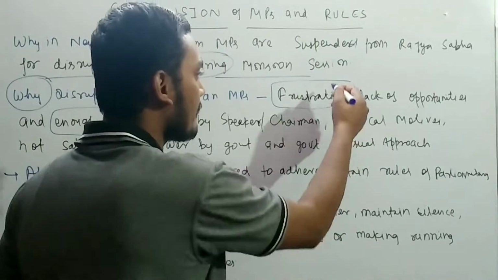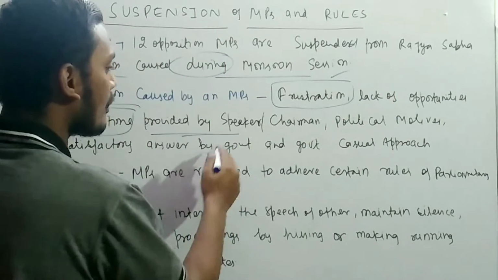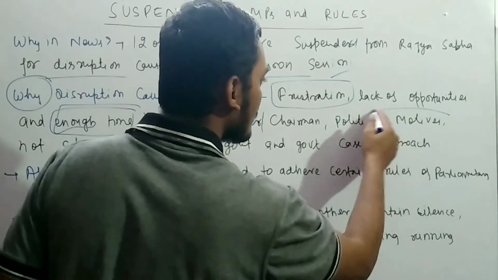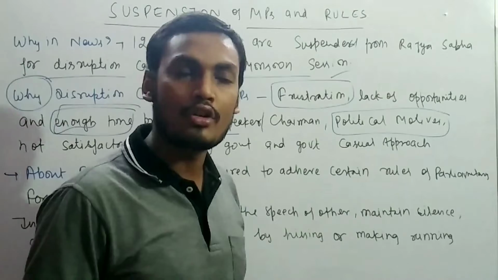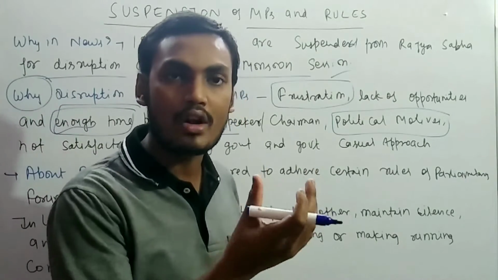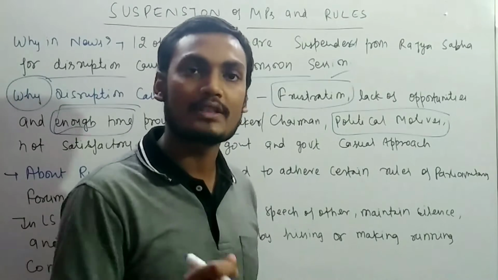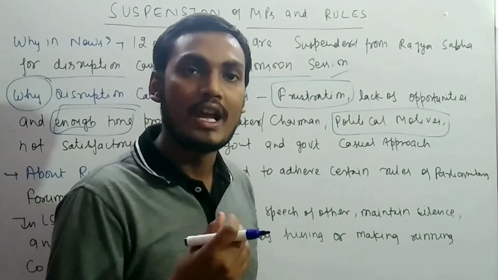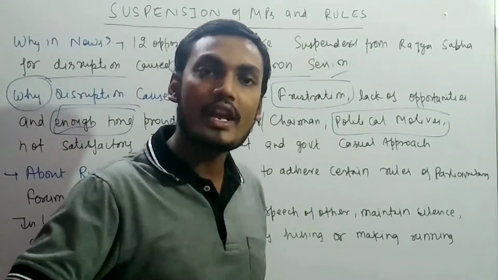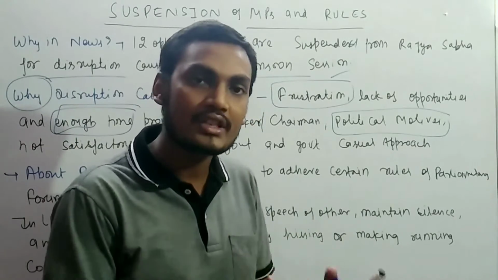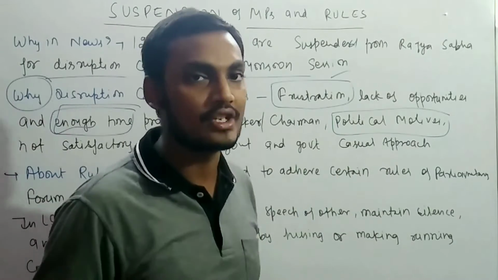So that is the frustration and lack of opportunity and enough time not provided by the Speaker. Another reason is political motives. Why do they raise slogans and play cards? Actually they want sympathy. Recently the farmers' protest is going on, so they want to gain the sympathy of farmers. They do these things for political motives, and obviously they get votes. So political motives are one of the reasons they cause the disruption.